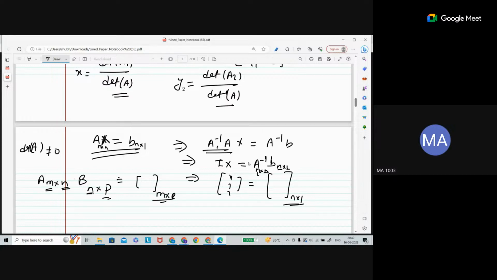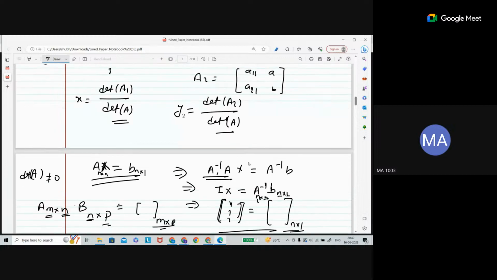Once you find the inverse, it will be the same order as the matrix A you have, n cross n, and when you are multiplying this A inverse with D, it is going to give you n cross 1. That's why this is actually another method to solve a system of linear equations. This is another method to solve a system of linear equations.